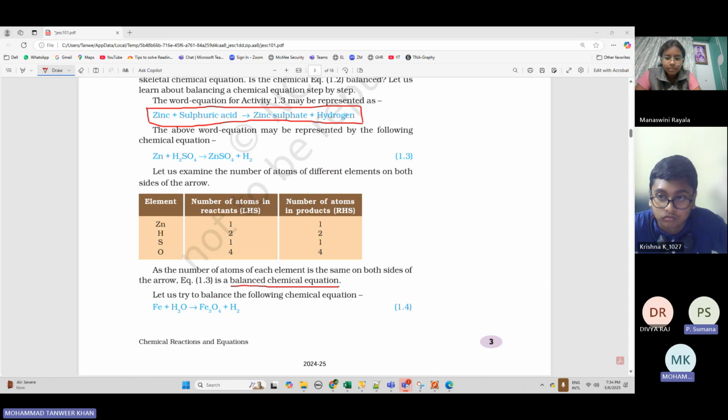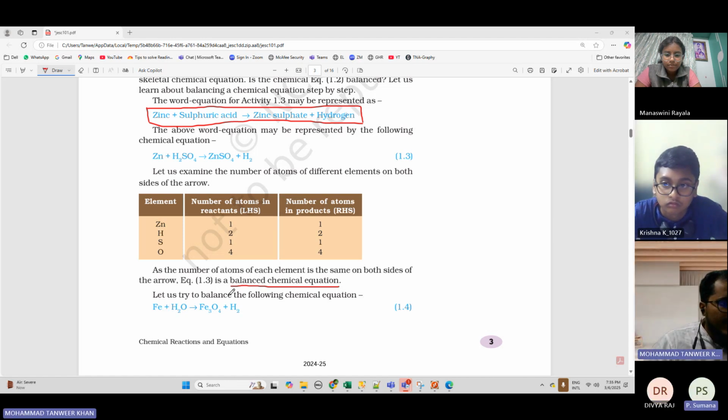Now we will see the next example. This is our next example. Let us try to balance the following chemical equation. Now this is Fe. Fe is the symbol of which element? Iron. Fe means iron.